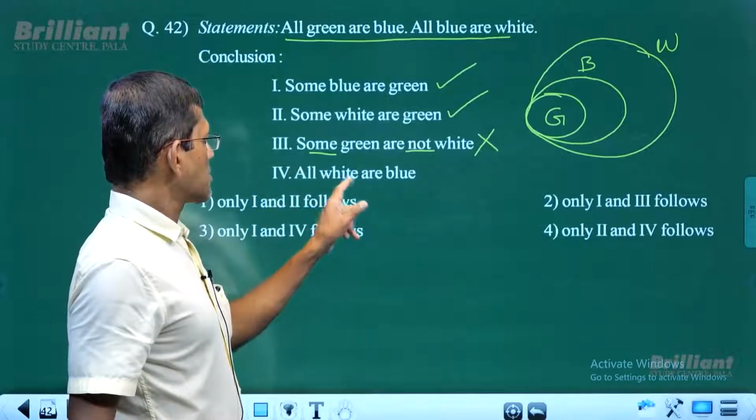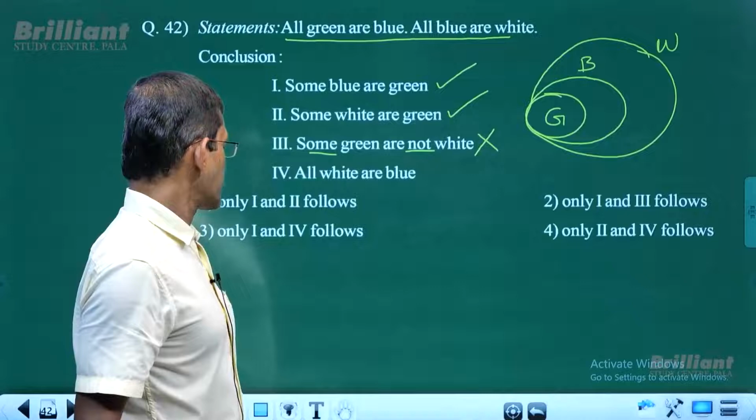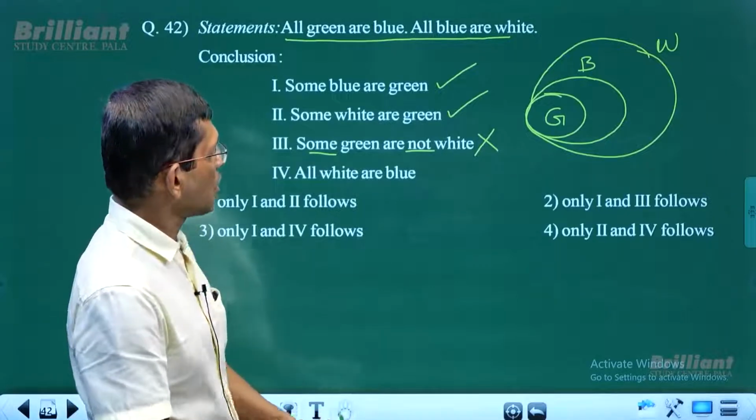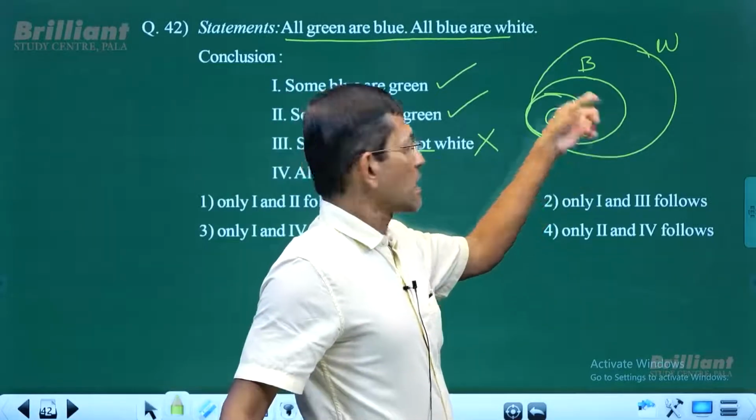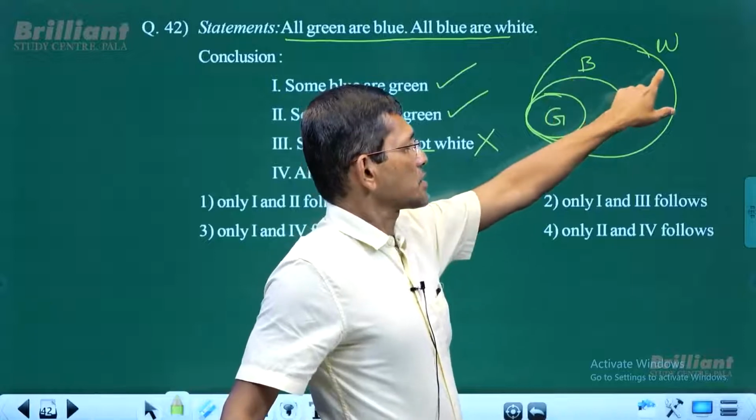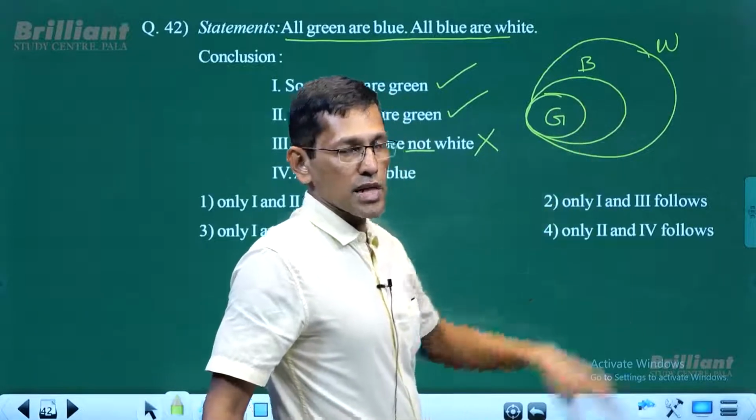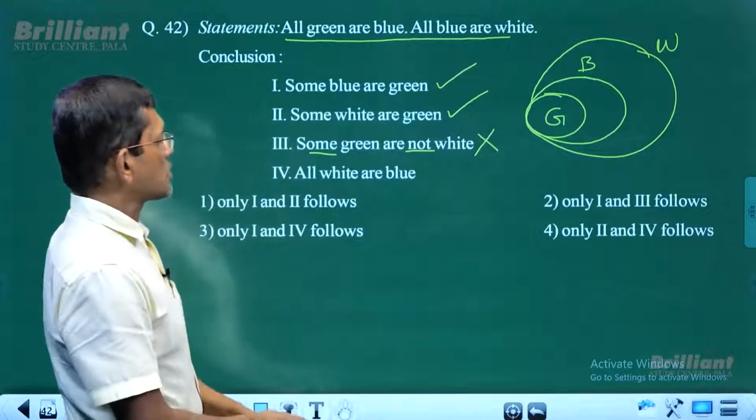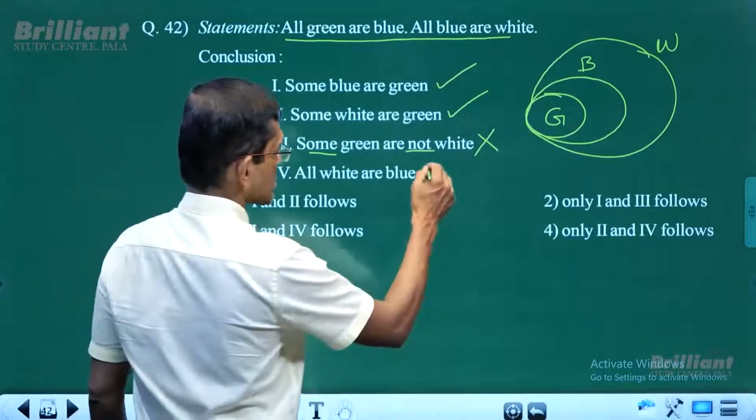Now, all white are blue. Look at this. All white, are they blue? Well, all blue are white. But can you say all white are blue? No, not really. So all white are blue is invalid. So it doesn't follow.